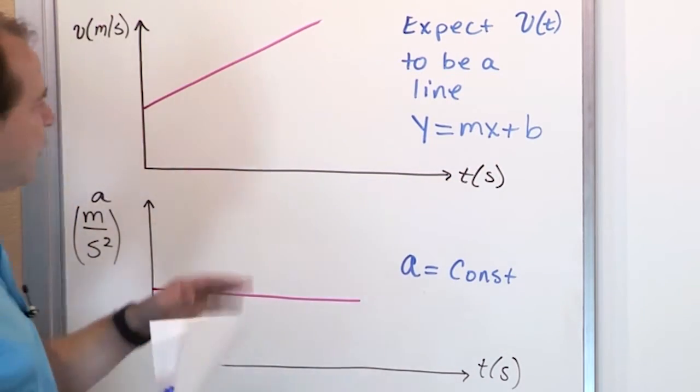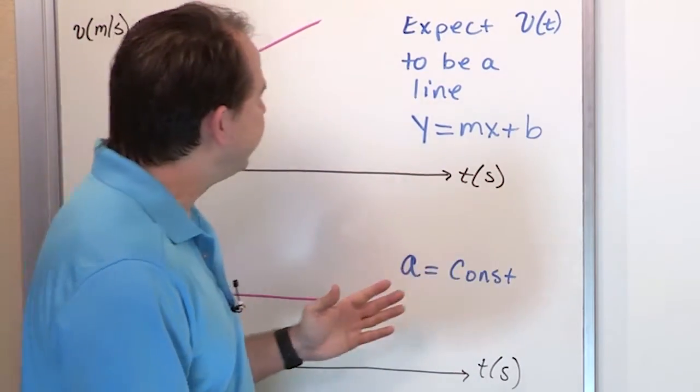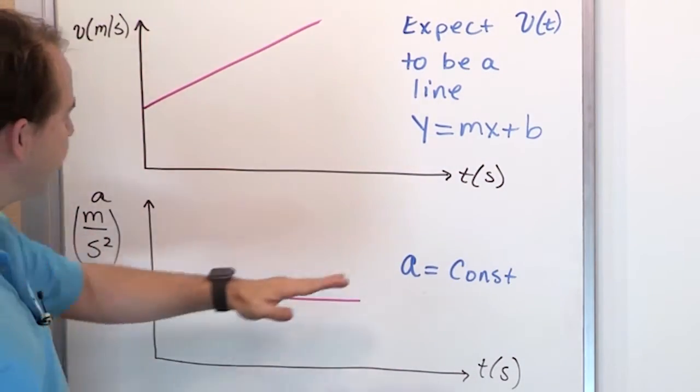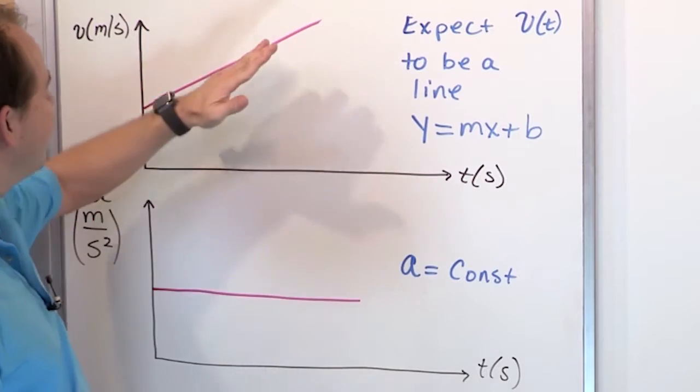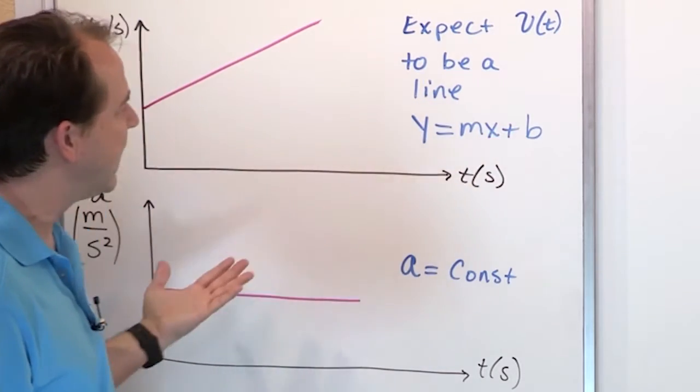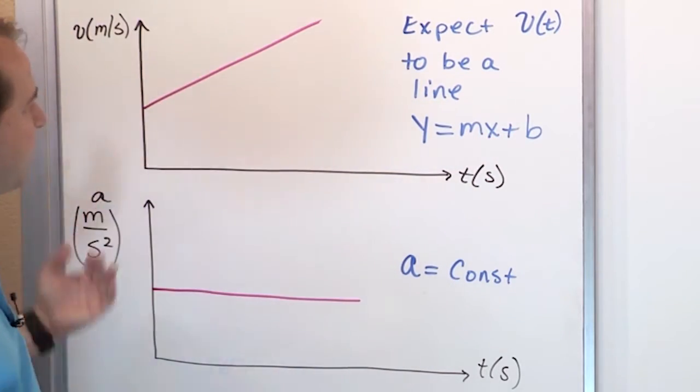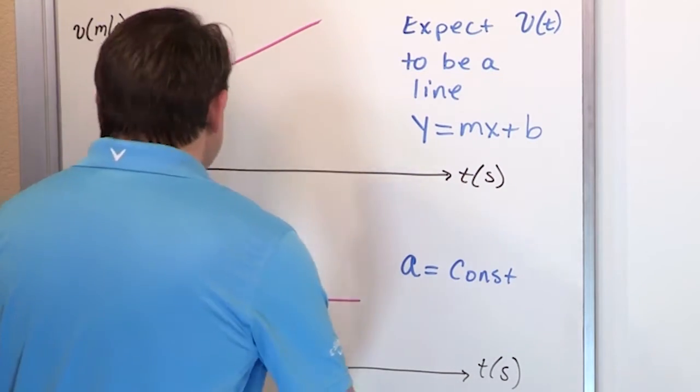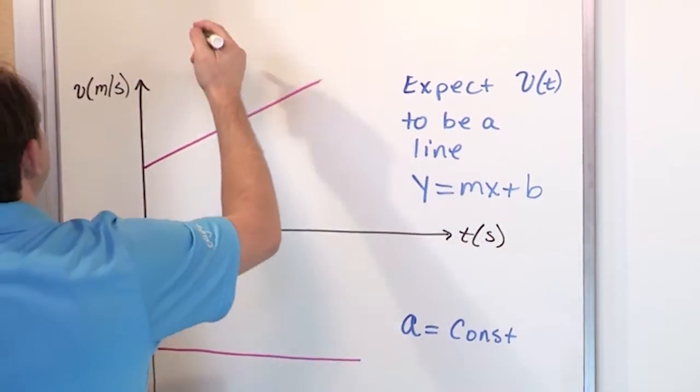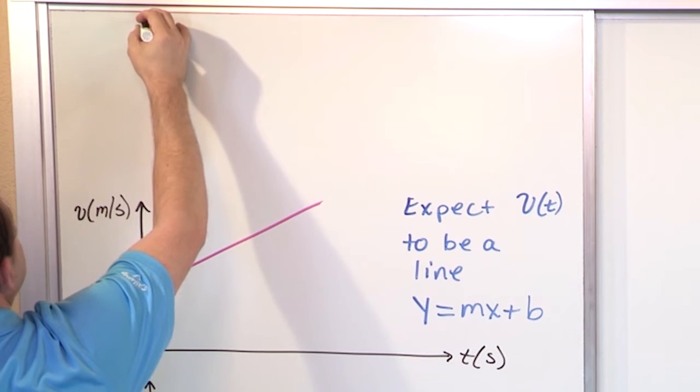I'm not going to give you the equation yet, but all I'm telling you is that you know from looking at it like this, you know that the equation for acceleration is going to be a constant. You know the equation for the velocity is going to look like a line, because it is a line for every problem of constant acceleration.